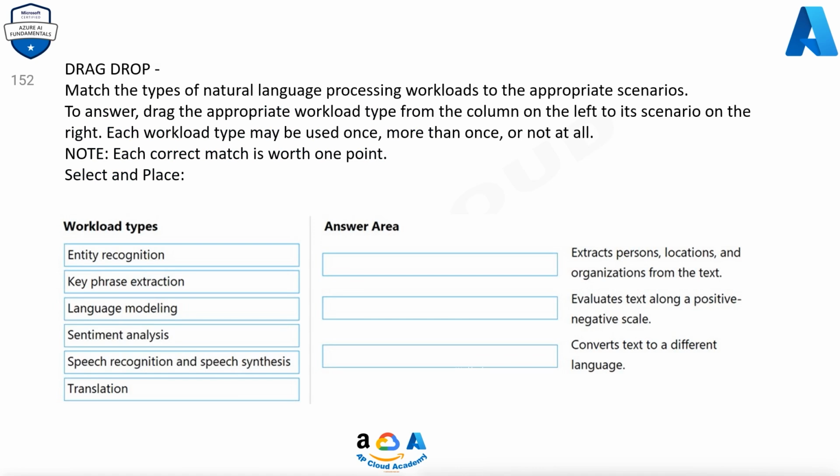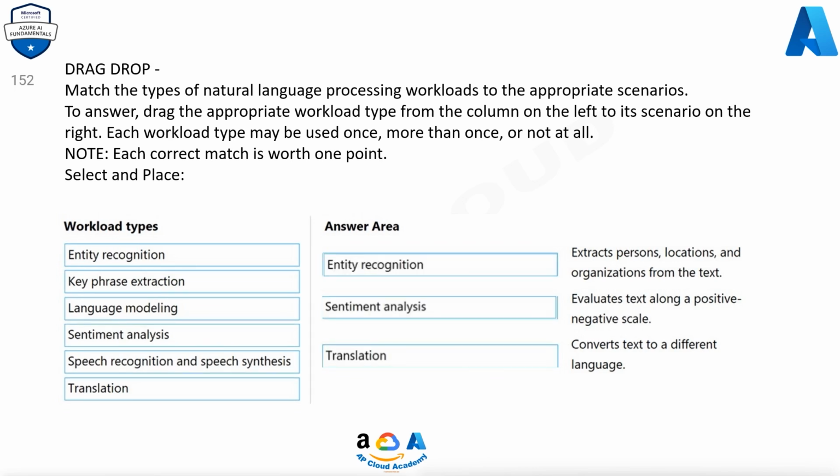152. Match the types of natural language processing workloads to the appropriate scenarios. To answer, drag the appropriate workload type from the column on the left to its scenario on the right. Each workload type may be used once, more than once, or not at all. Note, each correct match is worth 1 point. Select and place. Workload types. Entity recognition. Key phrase extraction. Language modeling. Sentiment analysis. Speech recognition and speech synthesis. Translation.